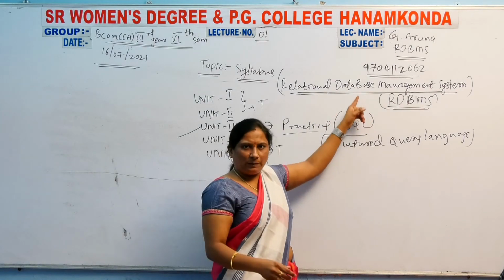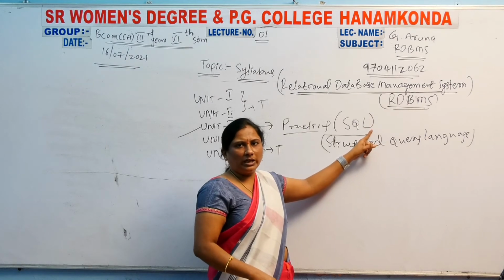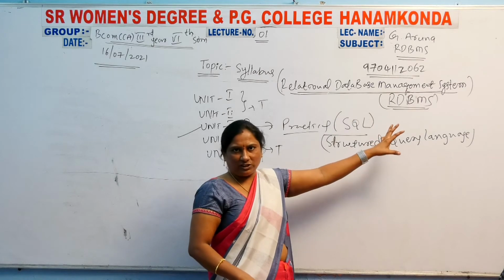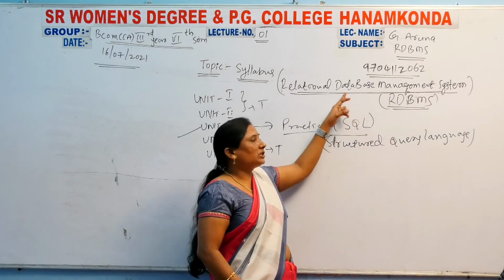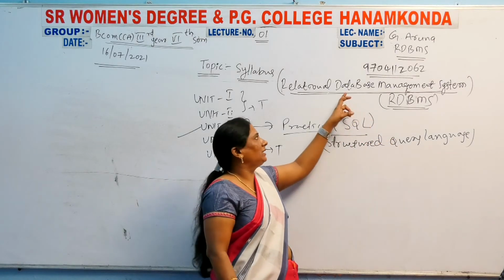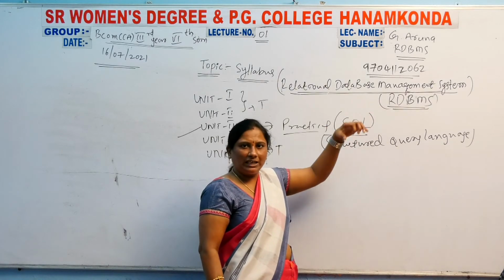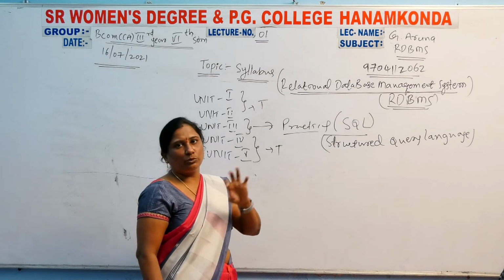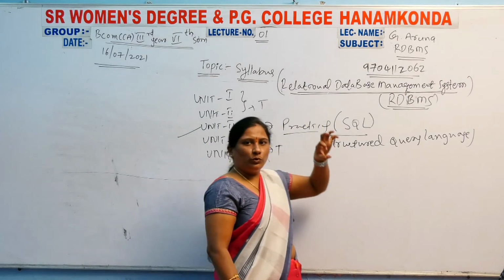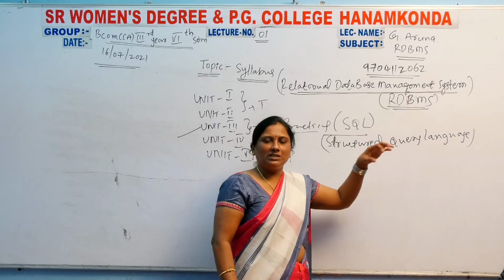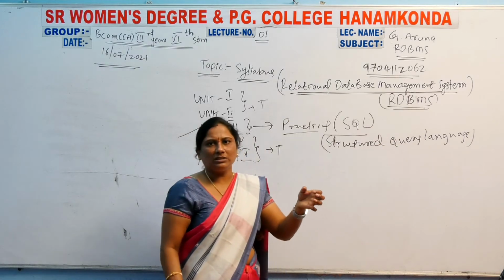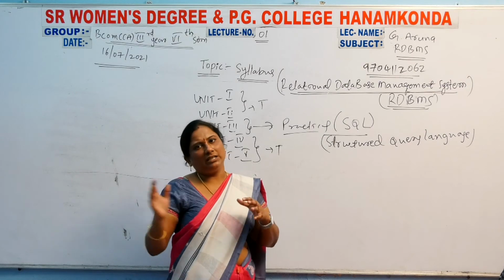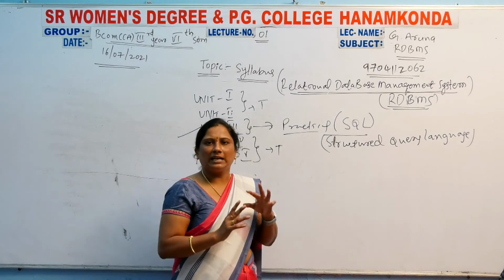Okay. Further I will explain the database definition, girls. So far I have only explained the subject definition. First I explained the data definition and the database definition, and I gave examples also. Don't worry about the database. So remember that relational database means we have more than one database and we create a relationship from one database to another.